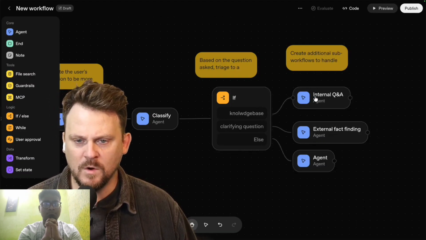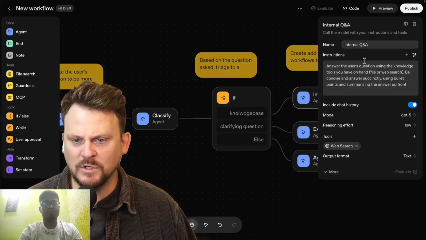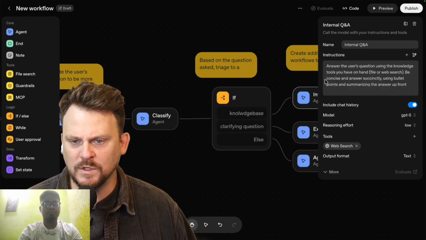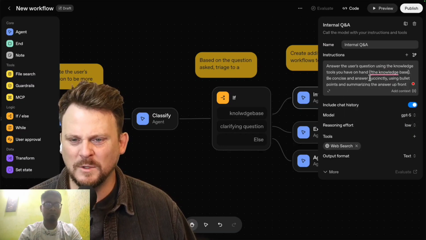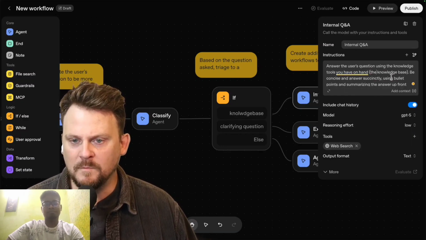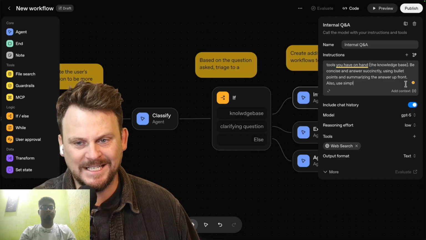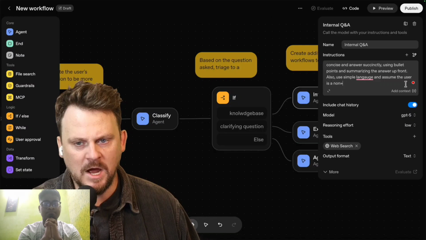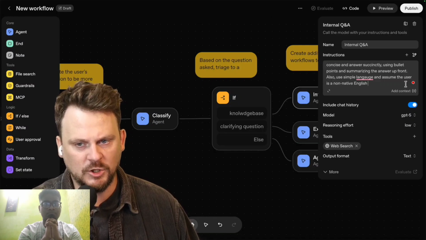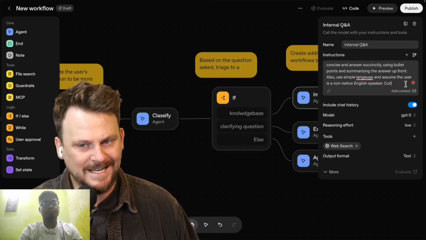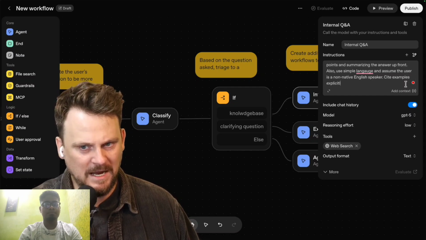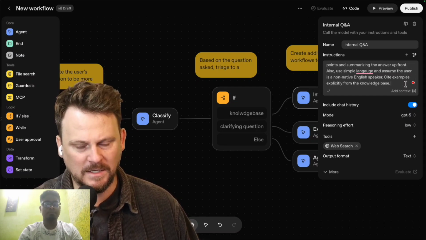So now we set an agent for what about the knowledge base? Answer the user's question using the knowledge tools, the knowledge base. Knowledge base is one word, right? Is it two words? Why did I think knowledge base was one word? Apparently I'm wrong about that. Be concise and answer succinctly using bullet points and summarizing the answer up front. Also, use simple language and assume the user is a non-native English speaker. Cite examples explicitly from the knowledge base.